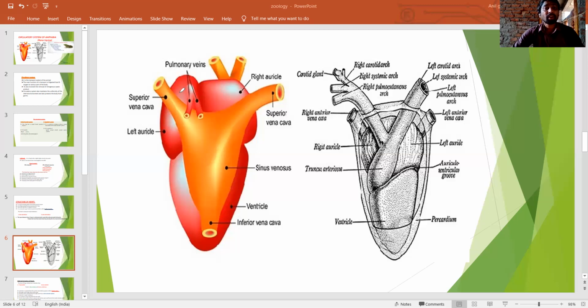The right auricle is larger than the left auricle. The left auricle is separated from the right auricle through the interauricular septum.